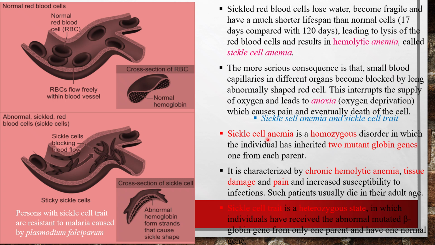One major advantage is that persons with sickle cell trait are resistant to malaria, which is caused by Plasmodium falciparum. The high incidence of the sickle cell gene in a population coincides with areas endemic with malaria. It has been found that HbS affords protection against Plasmodium falciparum infection, and hence the abnormal gene was found to offer a biologic advantage. The term we can use for this is balanced polymorphism.